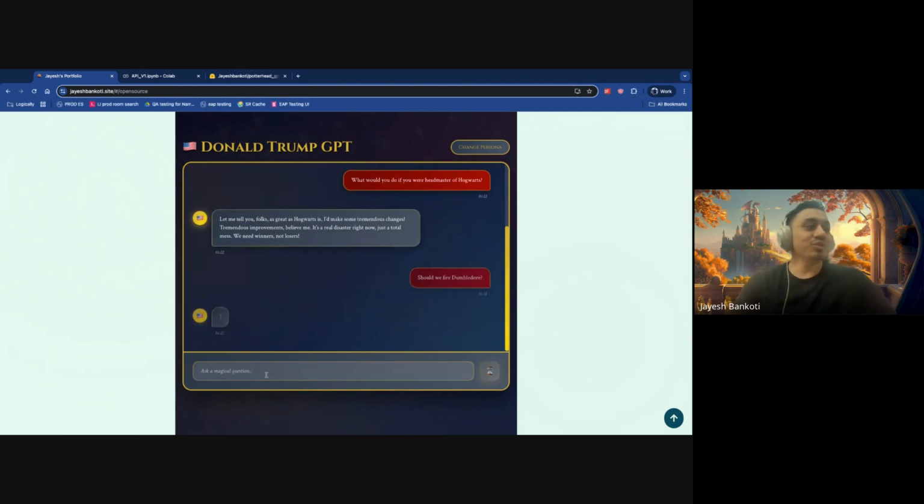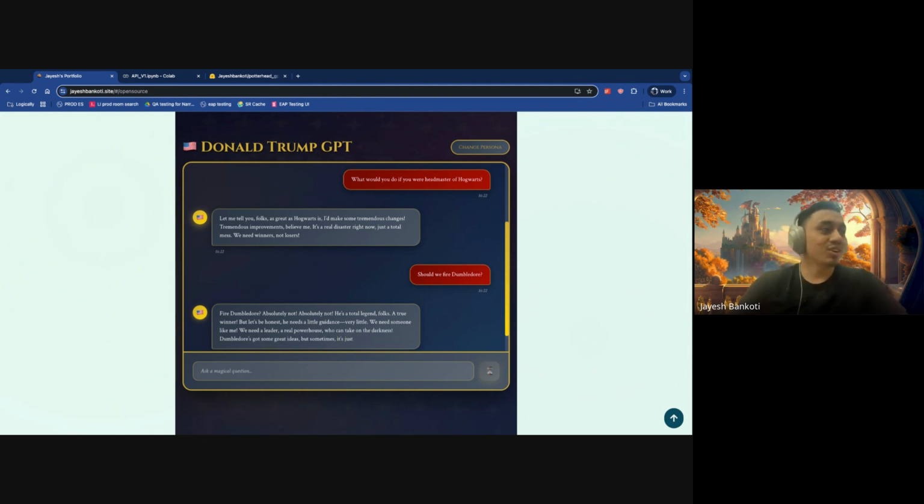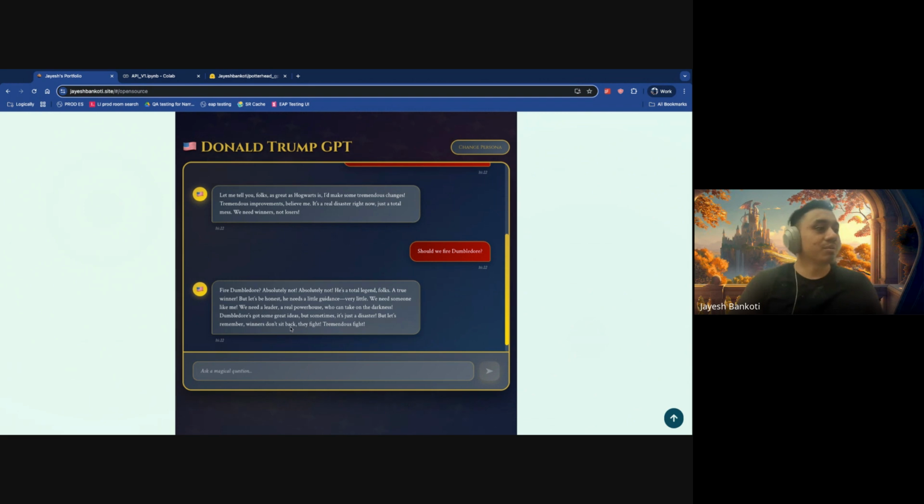And let's see, should we fire Dumbledore? Fire Dumbledore, absolutely, absolutely. You can see how he always starts with good things about Republicans and Democrats, and then he turns. But let's remember, they fight back, tremendous fight, and we need someone like me. We need a leader. So again, you can see how it's turning the phrase around. So this is what this model is.